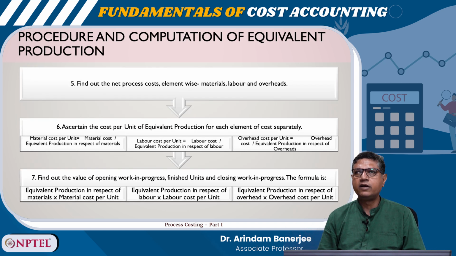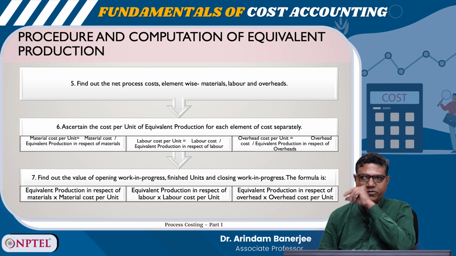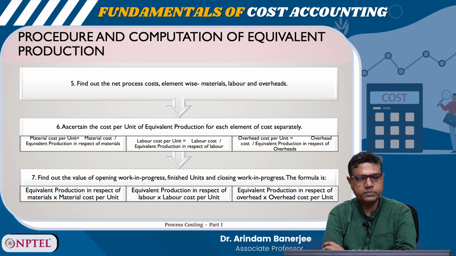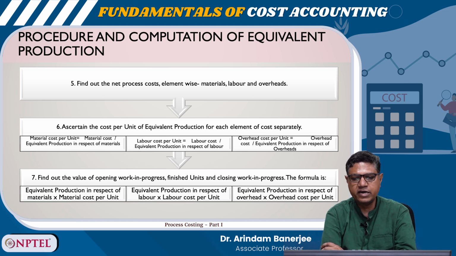Fifth, find out the net process cost, element-wise: materials, labor and overheads. Sixth, ascertain the cost per unit of equivalent production for each element of cost separately. So, material cost per unit is equal to material cost divided by equivalent production in respect of materials. Labor cost per unit is labor cost divided by equivalent production in respect of labor. Overhead cost per unit is equal to overhead cost divided by equivalent production in respect of overheads.